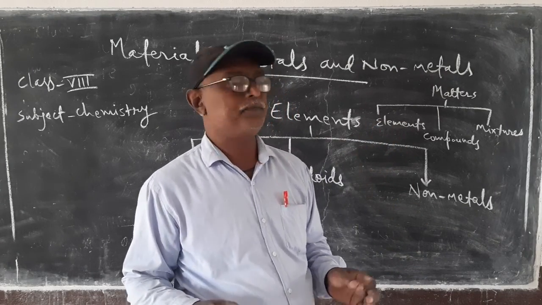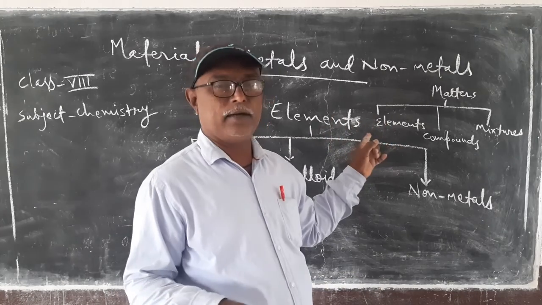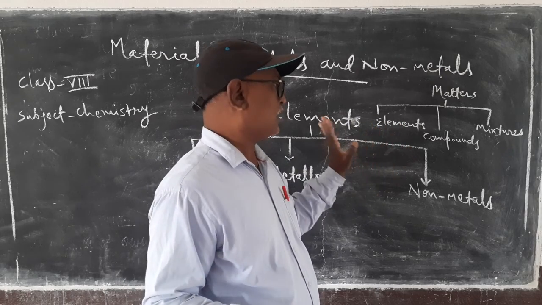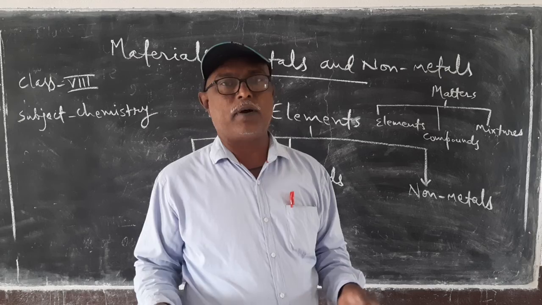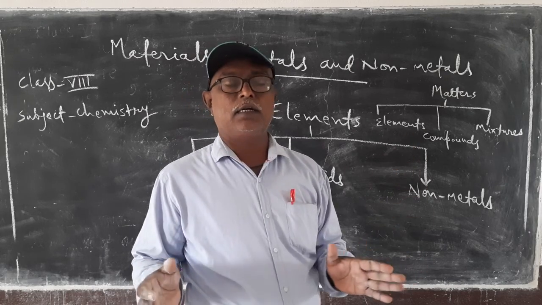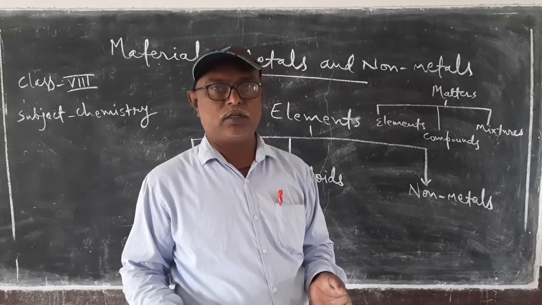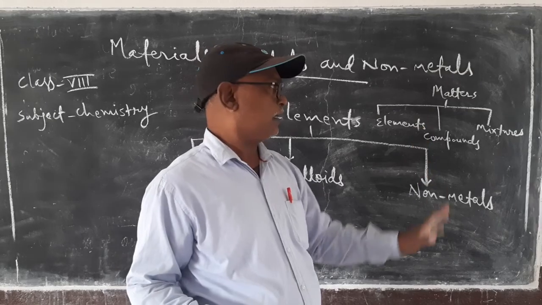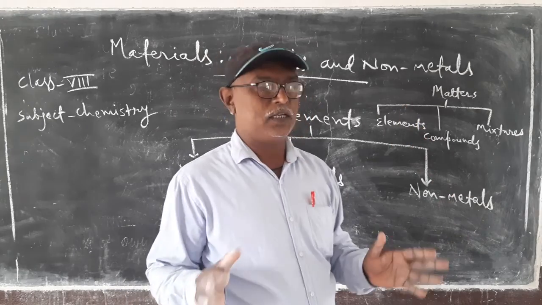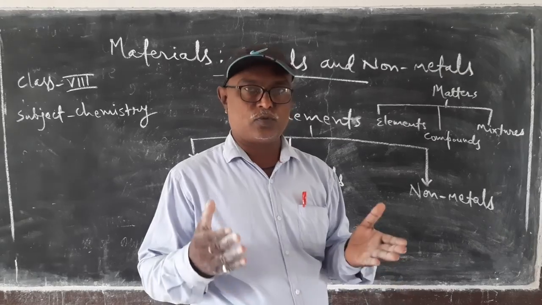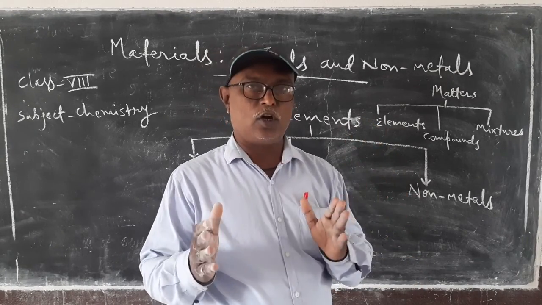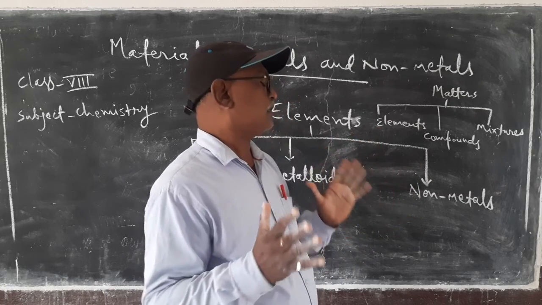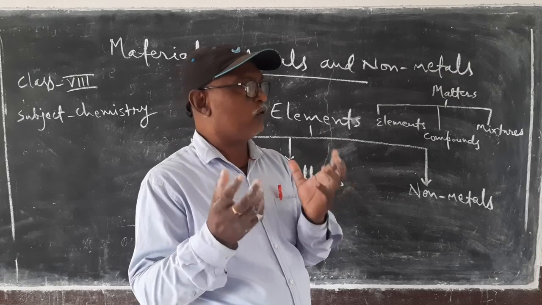Examples of elements: hydrogen, helium, lithium, calcium, magnesium, etc. Examples of compounds are water, common salt, sodium hydroxide, sulfuric acid, etc. And examples of mixtures: sugar in water, salt in water, or air.